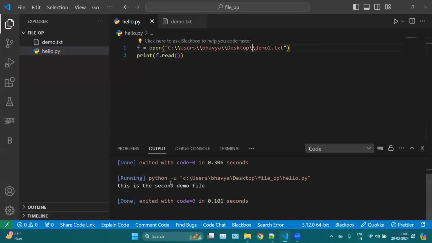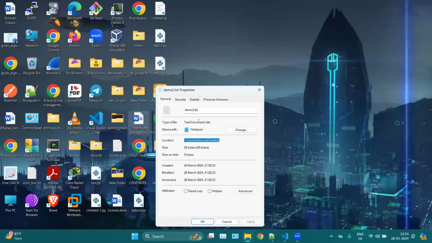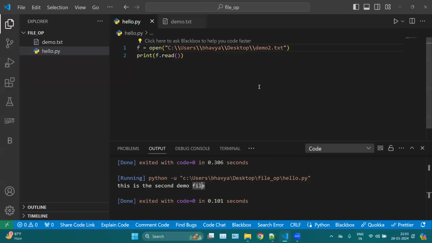If I run this, you can see this is the second demo file. So one thing is, if your file is in the same location, then you can simply mention your file name. If your file is in a different location, then you can right click on your file, click on properties, copy your location and paste it here with double slashes, and then mention your file name. So this is for when your file is in a different location.